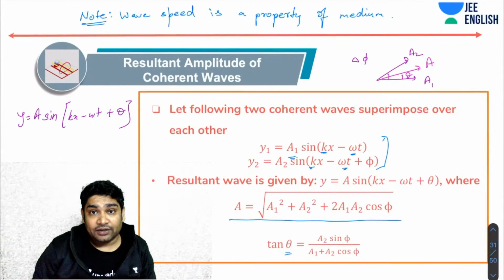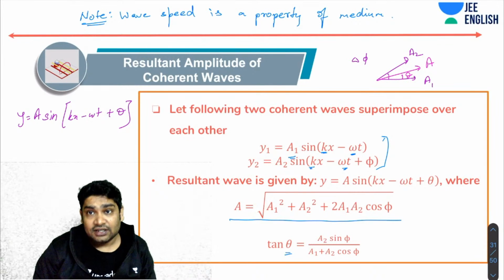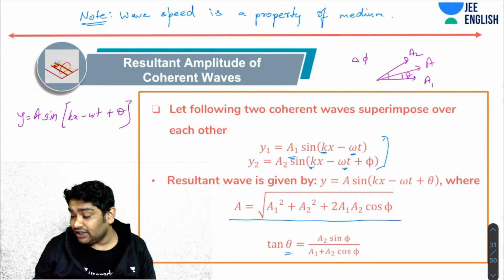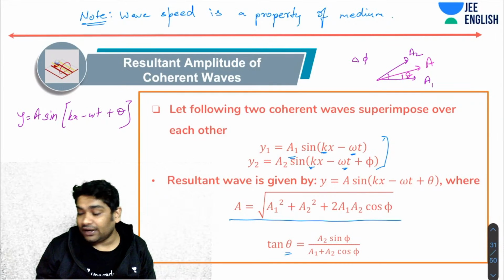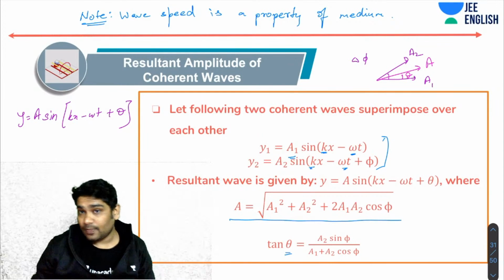I will find the resultant amplitude, and I will find the phase. The phase would be ahead of this phase by theta. I mentioned this phase and then I added theta. That is how I got the phase of the wave, and I also got the amplitude.